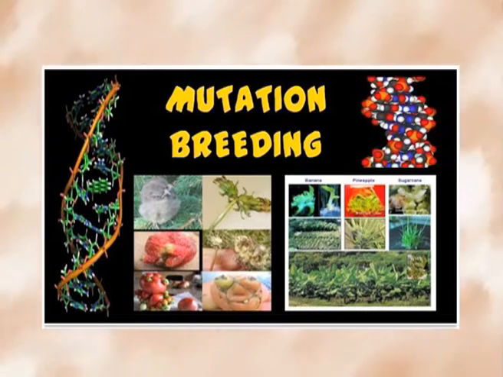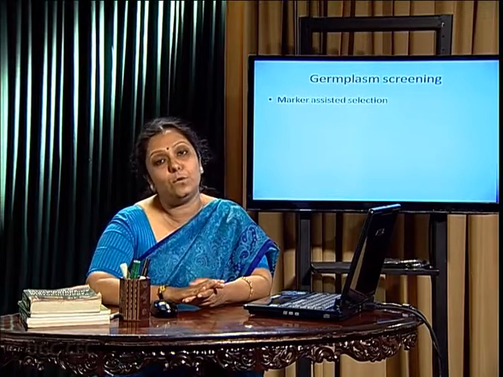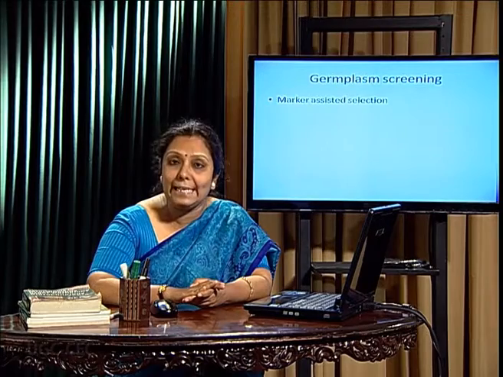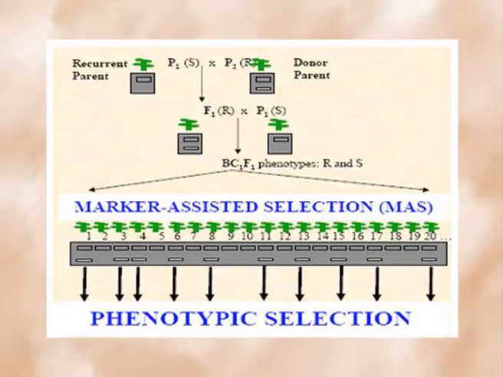Let's talk about mutation breeding, that is, induced high-frequency mutation is given to some plants to increase polyploidy, which helps to give desirable traits like hull-less seed and higher protein content in wheat and maize, etc. As well as it helps for other purposes like instant speciation, because polyploidy of interspecies can give better evolved plant species. Germplasm screening: as we know, mutation helps to have polymorphic alleles by which the population can be studied by germplasm screening and marker-assisted selection.